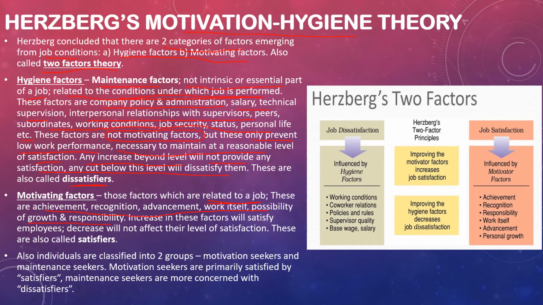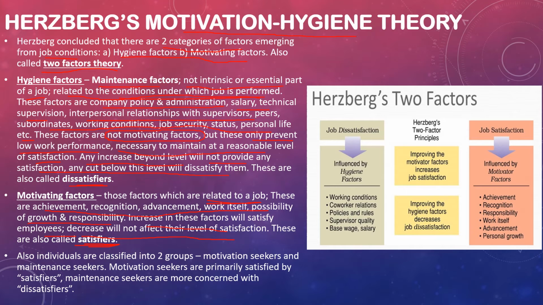These are the motivating factors, right? If you get recognition for your work, then that will motivate you. An increase in these factors will satisfy employees, and a decrease will not affect their level of satisfaction. There are many people who are not getting proper recognition, responsibility, and possible growth, but still this does not affect their level of satisfaction. That is what it says: a decrease will not affect their level of satisfaction. These are also called satisfiers.